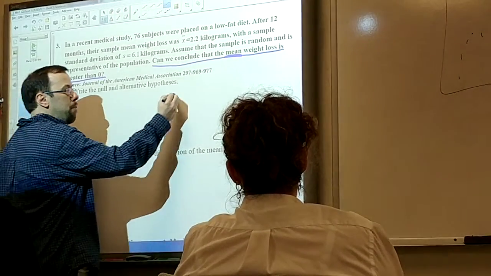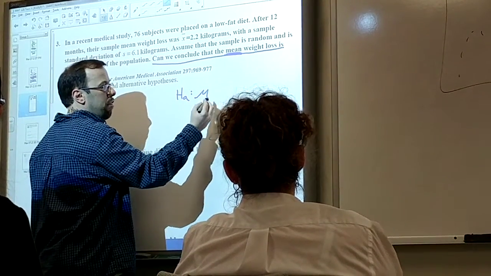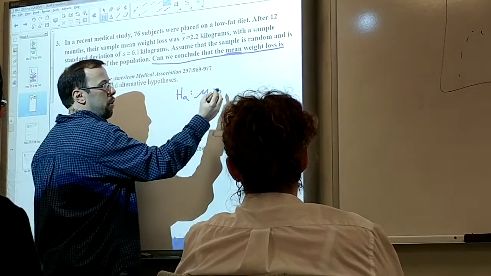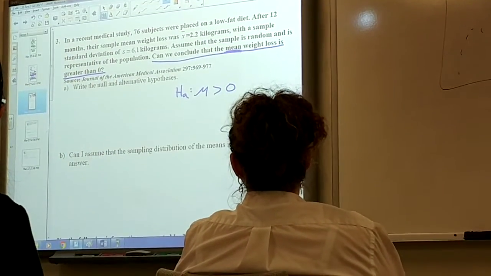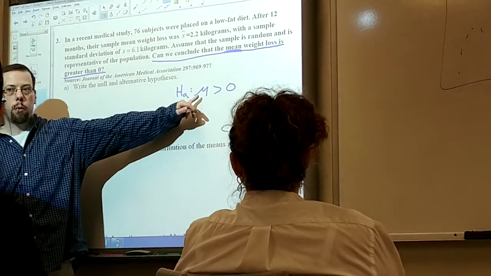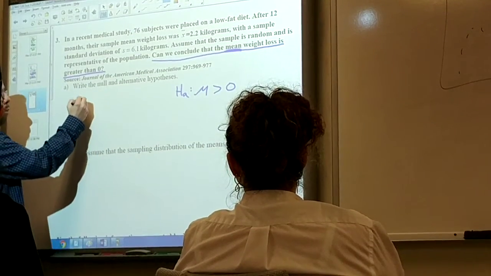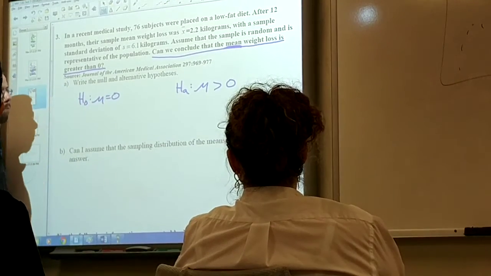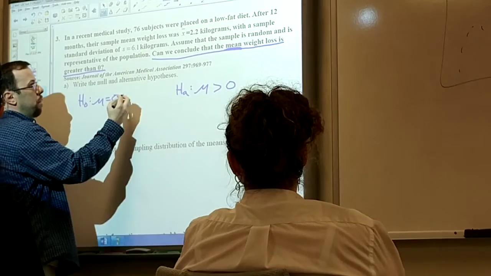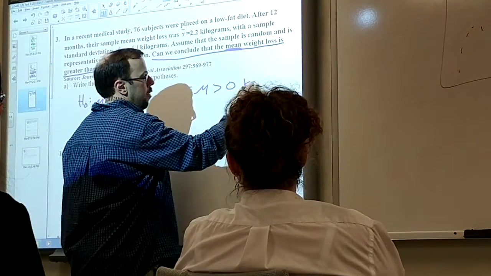So my claim, we're going to start with that, is that the average weight loss, the population mean mu, is greater than 0. The mean weight loss is greater than 0. So mu is my mean weight loss. My claim is that it's greater than 0. My null would just be that it would be equal to 0. And actually, it's nice to put in here, these are kilograms, so it's really nice to label this too. Kilograms. Good.